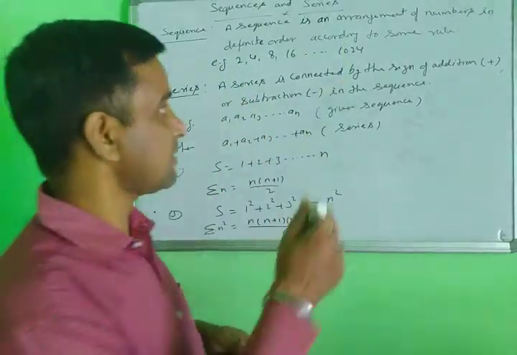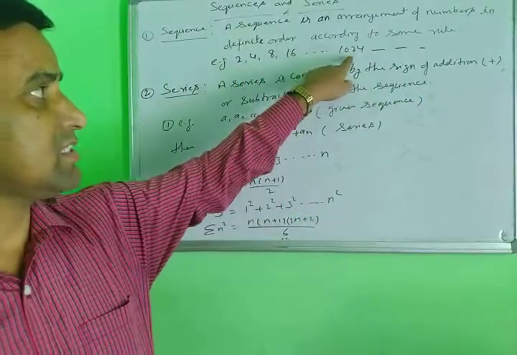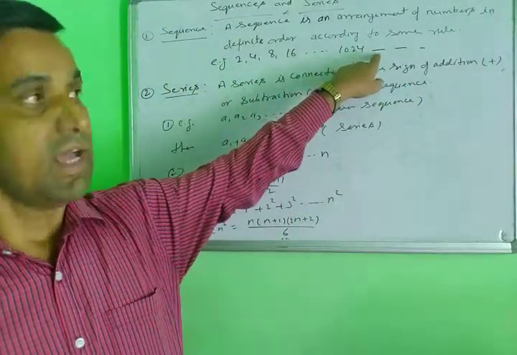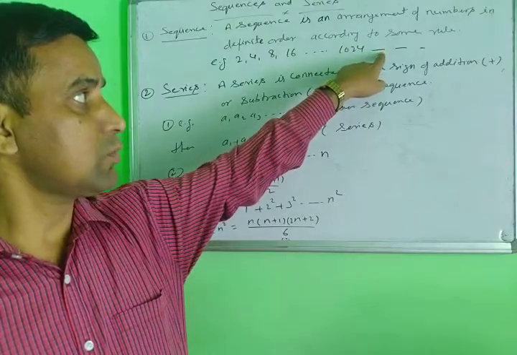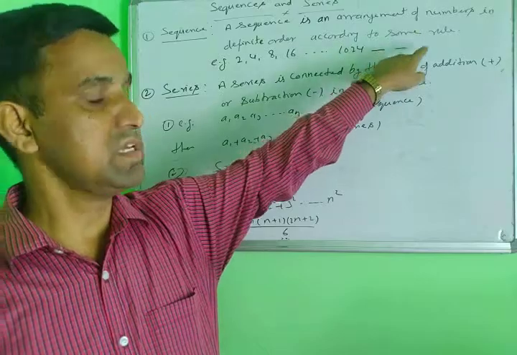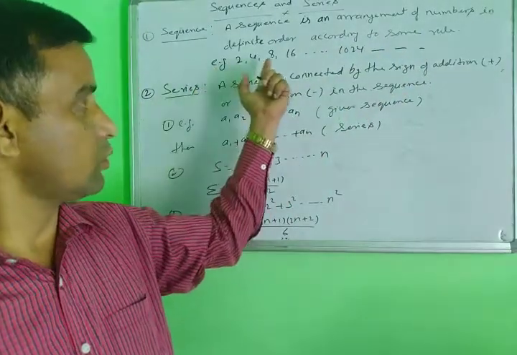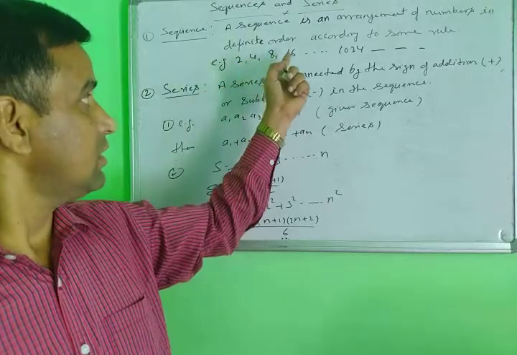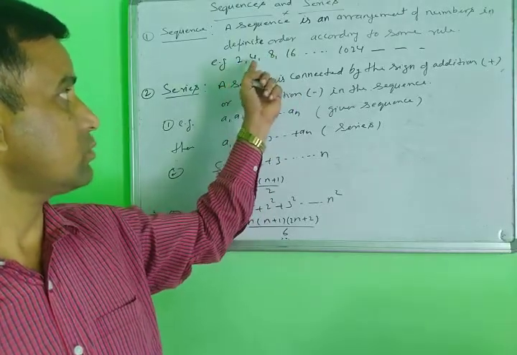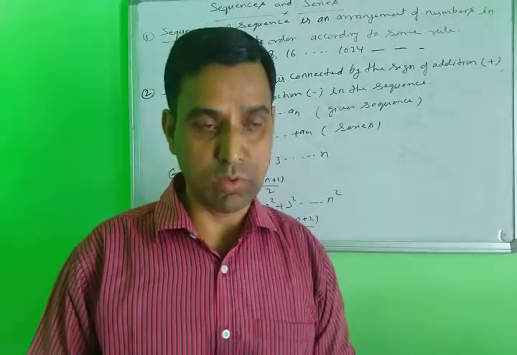Suppose you need the next terms, how do you write them? You multiply this term by 2, then you get this term. Again multiply this term by 2, you get the next term. So you can find further terms according to the rule from the previous numbers. Here the rule is multiplying by 2, a single example.